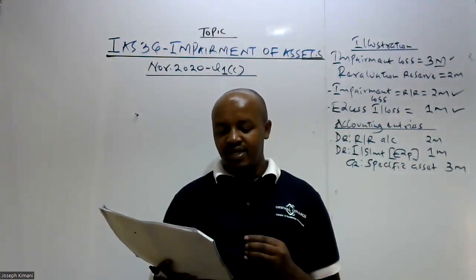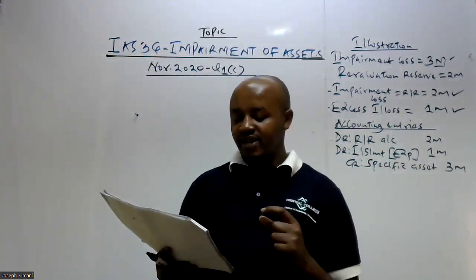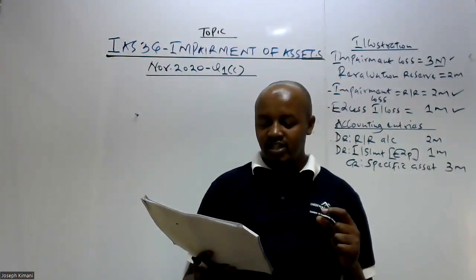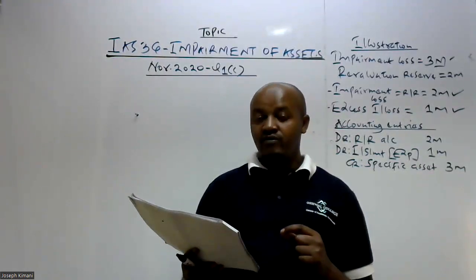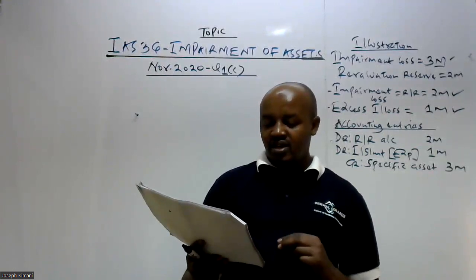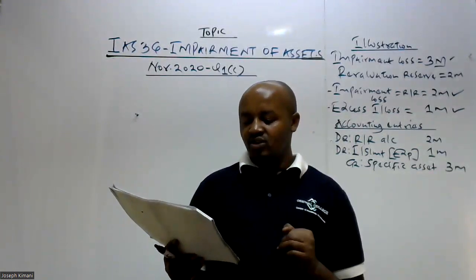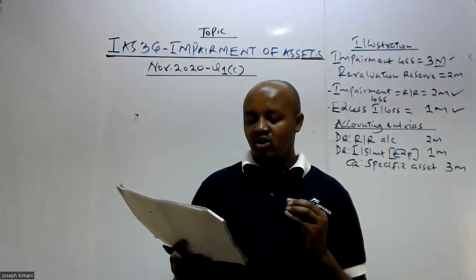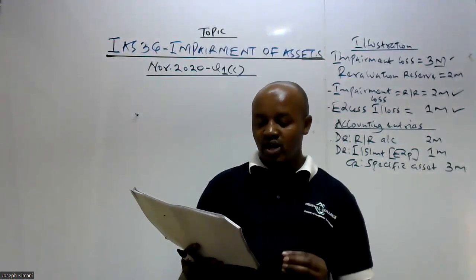Then you are told ABC Limited's management accountant estimated that the damaged machine would generate cash flows of shillings 3 million per annum over an expected remaining life of 3 years. This is for determining the value in use. And the company's cost of capital is 9%. No impairment of the machine has been recorded in the accounts.